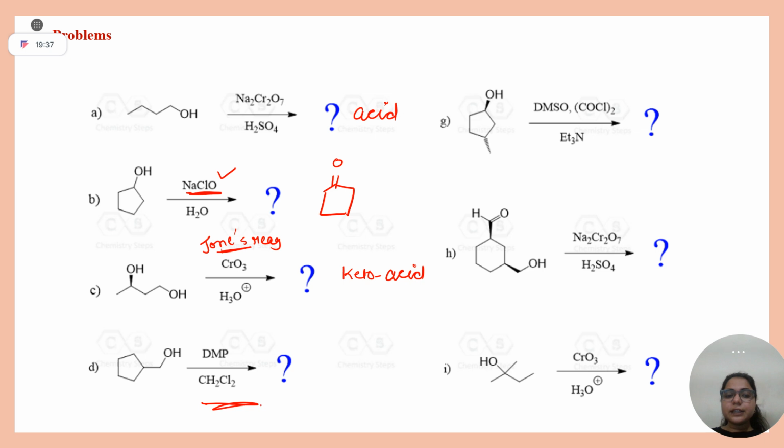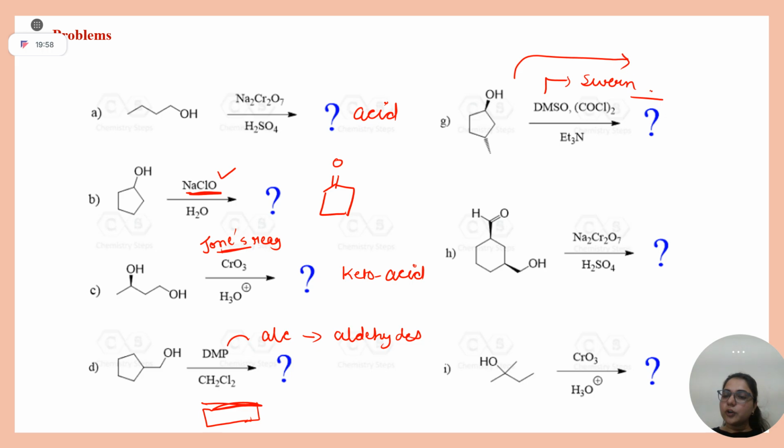Okay, DMP reagents we will cover later, but right now let me tell you, DMP is used for converting alcohols to what? Aldehydes. Okay, this is your condition for Swern, which we will discuss soon. If you know Swern, what will be the product, Arjun?